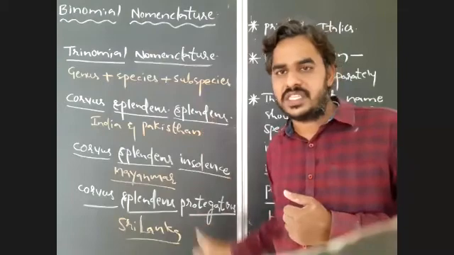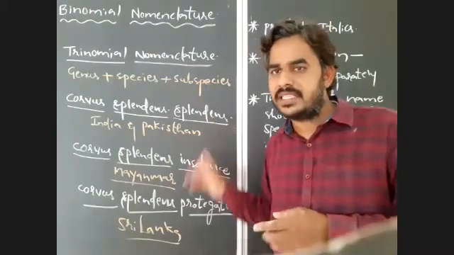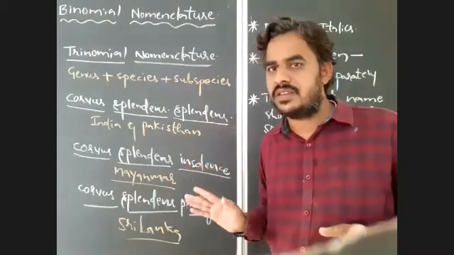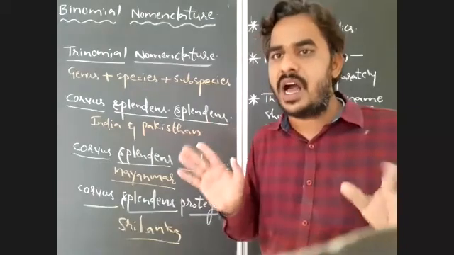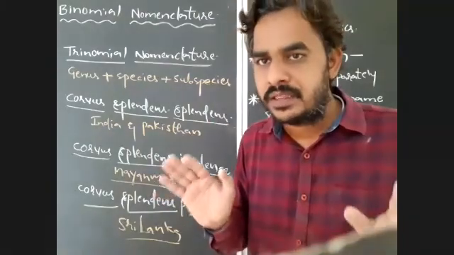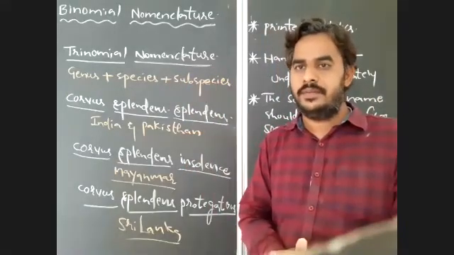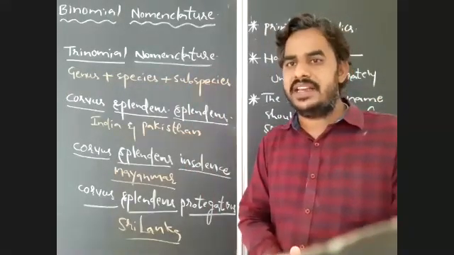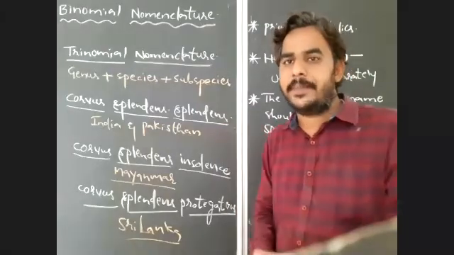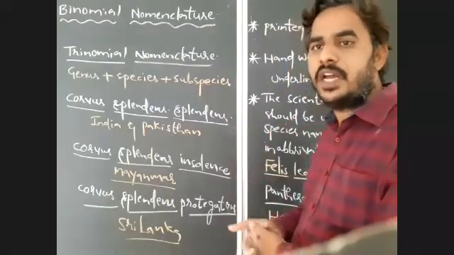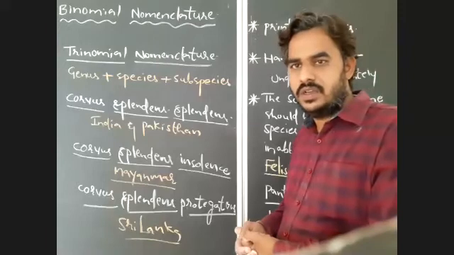So here subspecies also we are using. Based on this, what you have to understand is subspecies always represents the geographical locations. Subspecies always mainly represent the geographical location of that particular species.